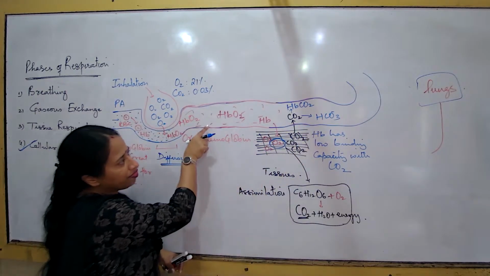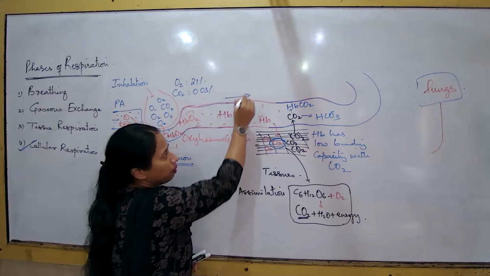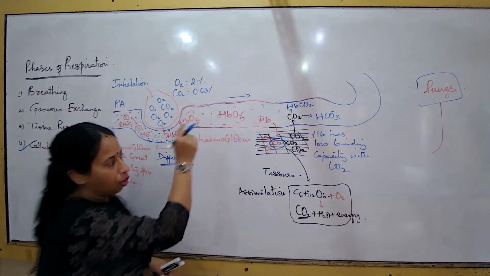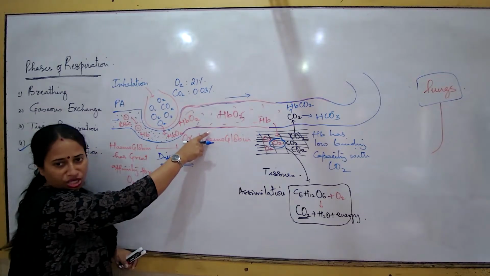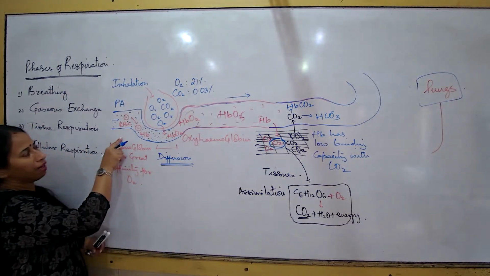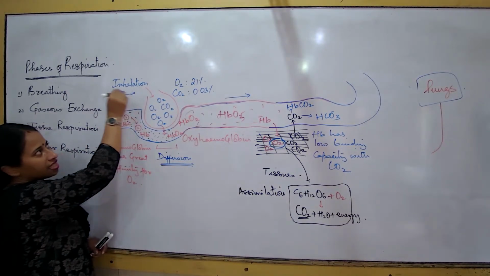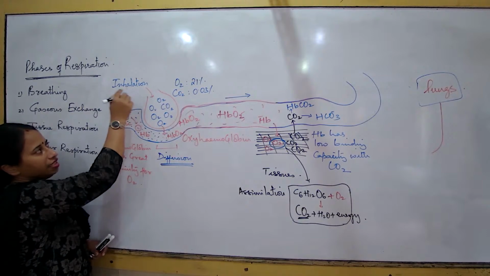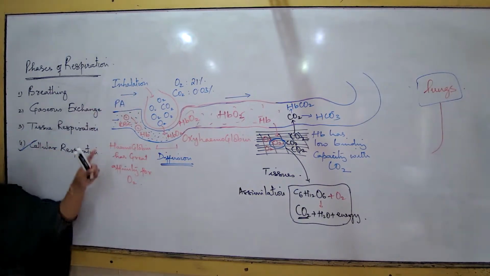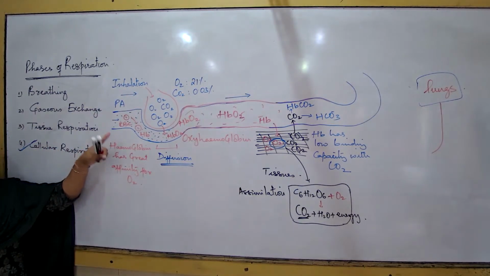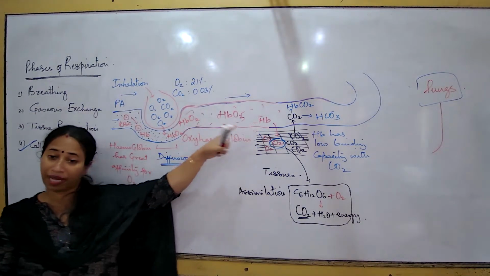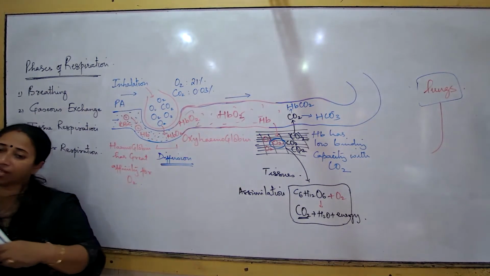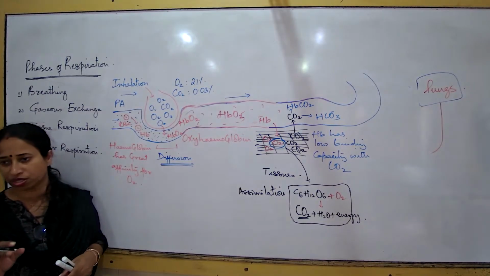When the blood is moving towards the tissues, the blood is oxygenated. When the blood is moving away from the lungs, the blood is oxygenated. When the blood is moving towards the lungs, it is deoxygenated. Is this clear? So now the blood is deoxygenated. The blood has picked up so much carbon dioxide. Now the blood which is moving away from the tissues again starts becoming deoxygenated.